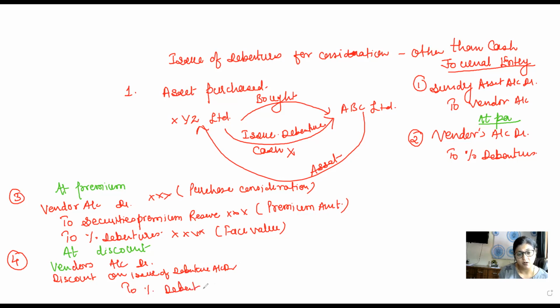Remember one thing, the debenture account is always going to be credited with the face value. Even if you're issuing the debentures at premium, it is not going to be credited with an inflated amount. Here, only face value will come.